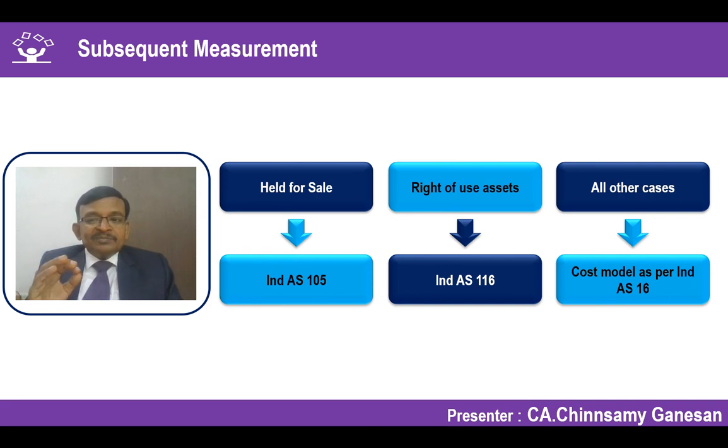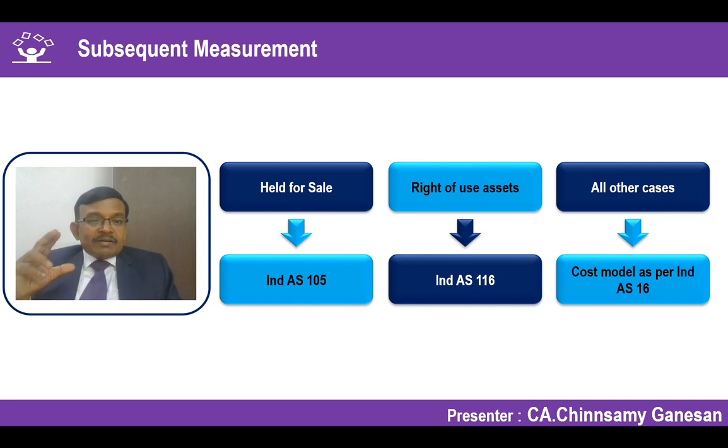What does it mean? Cost model as per Ind AS 16 says subsequent measurement should consider the related depreciation and the related impairment of the asset. In other words, the carrying amount is the cost of the asset, or the carrying amount in a subsequent period, plus additional cost incurred during the period for redevelopment, etc., which meets the recognition criteria, minus accumulated depreciation minus accumulated impairment loss.